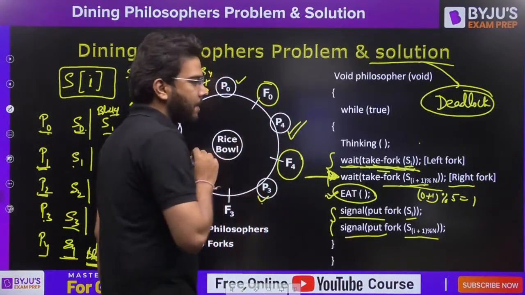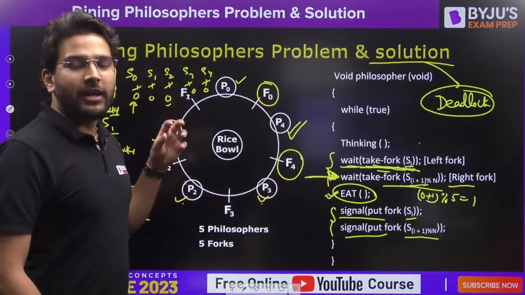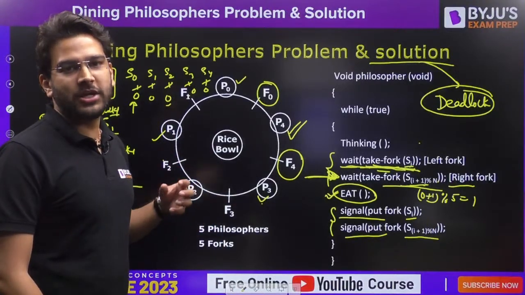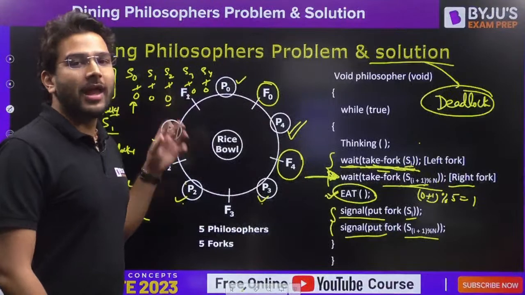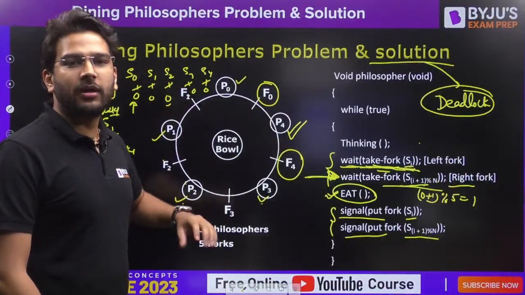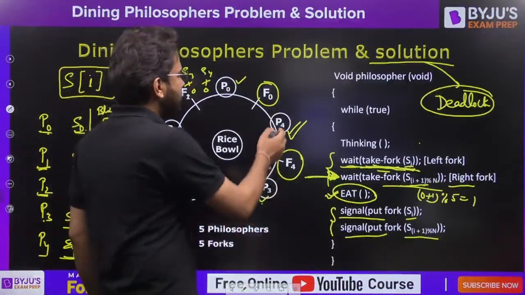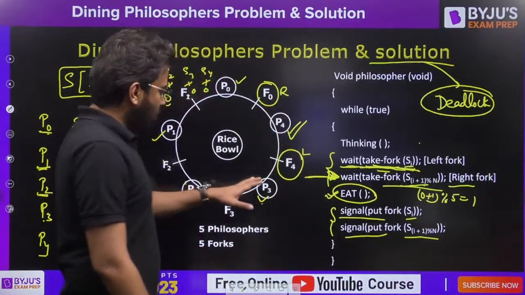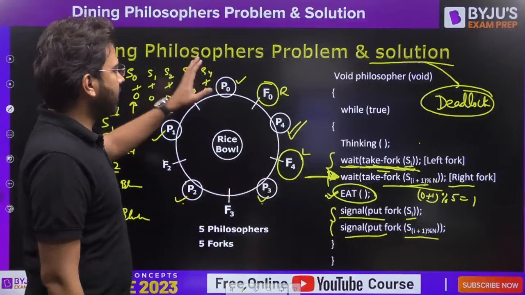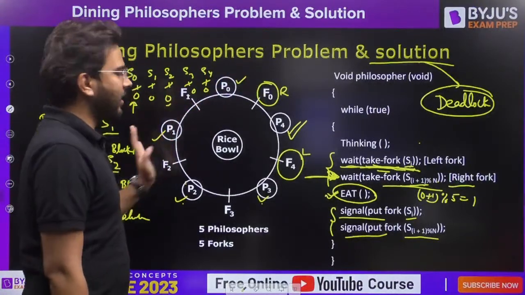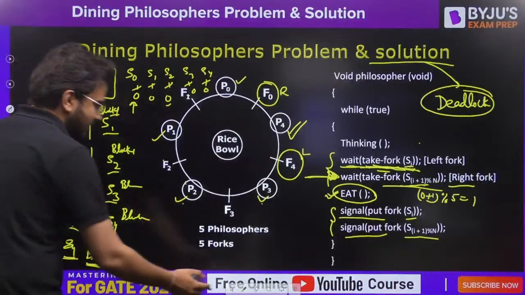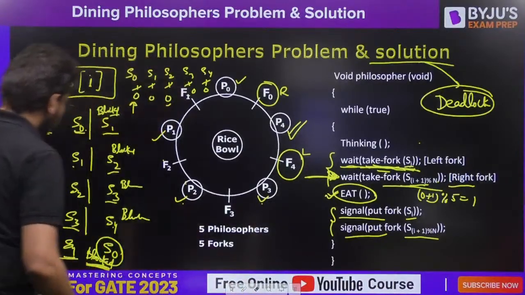its left fork. So that means for the last process we are making some changes in the code, or you can say last philosopher will execute little different code. That first it is going to pick its right fork and then its left fork. For all other processes, they will be picking first their left fork and then the right fork. So what will happen in that case? Let's analyze that problem also.